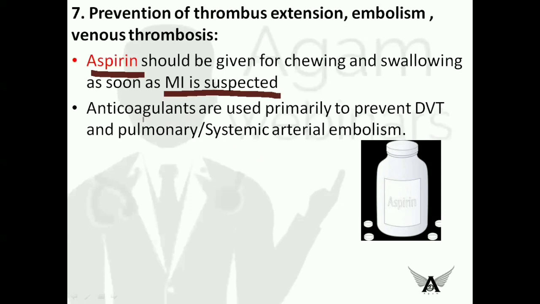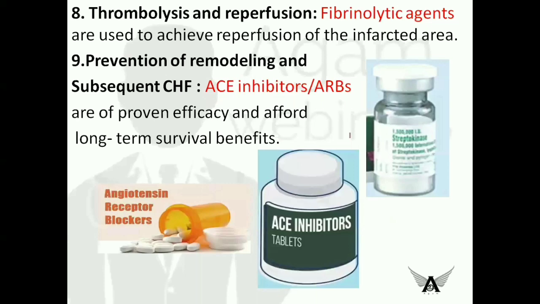And the other things are anticoagulants, which are used primarily to prevent deep vein thrombosis and pulmonary or systemic arterial embolism. So these drugs, aspirin and anticoagulants, are used for the prevention of thrombus extension, embolism, or venous thrombosis.